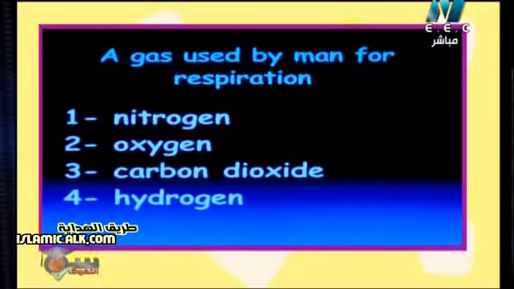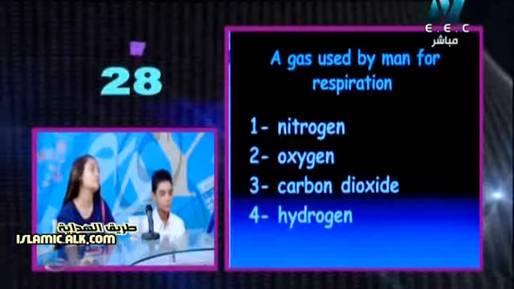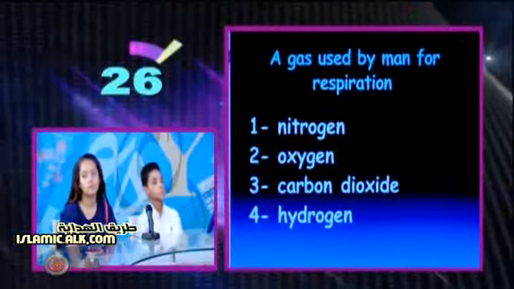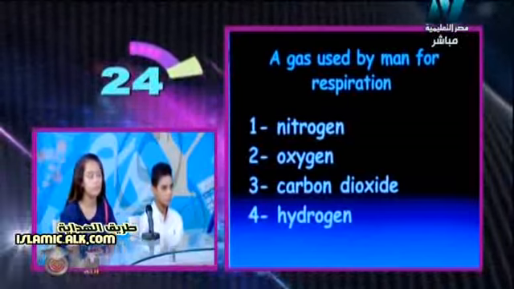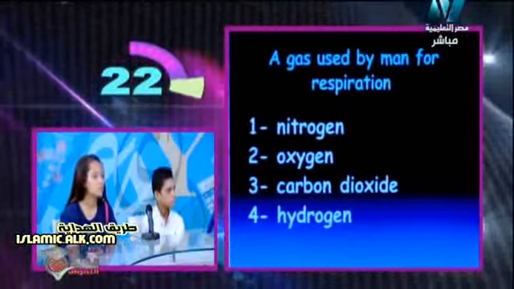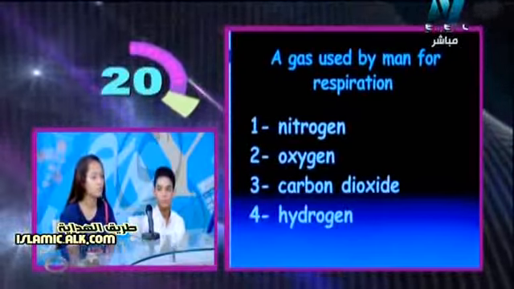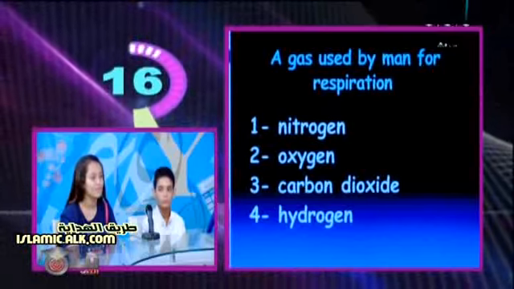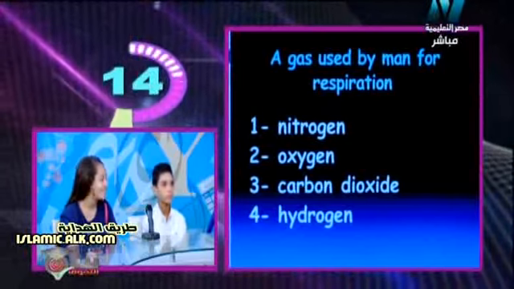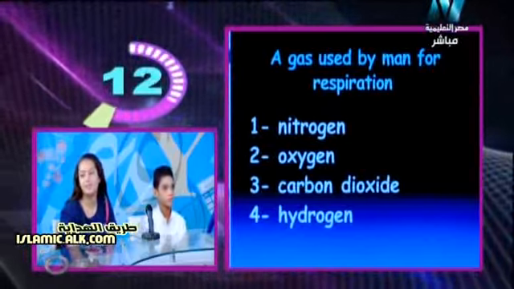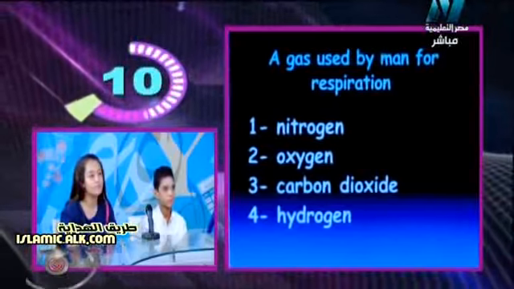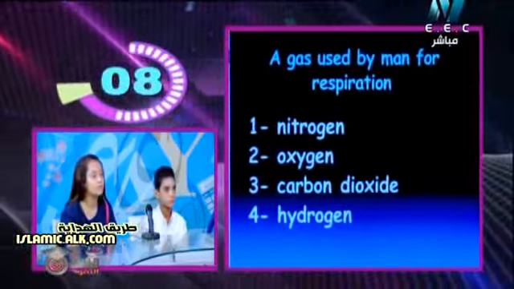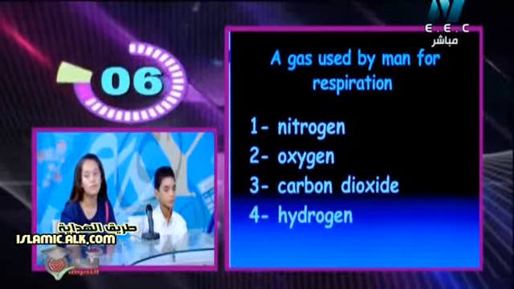Again, the gas which is used by man for respiration. Nitrogen, oxygen, carbon dioxide, hydrogen. So you can answer after 20 seconds from now. Miralla or Karim will answer this question. Miralla, okay. The question says again, a gas used by man for respiration: nitrogen, oxygen, carbon dioxide, hydrogen.